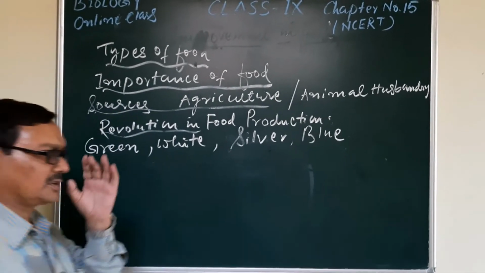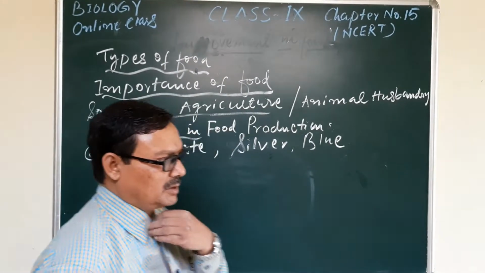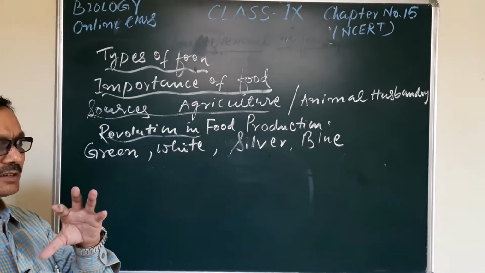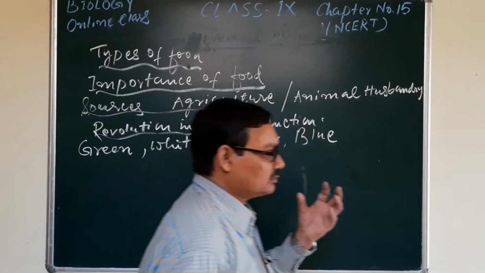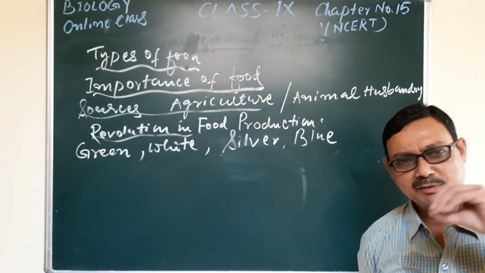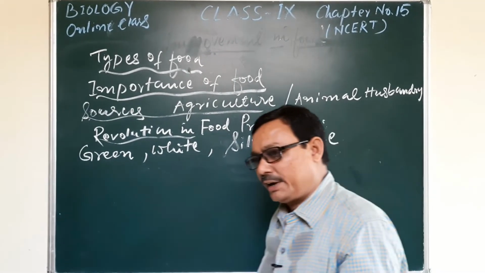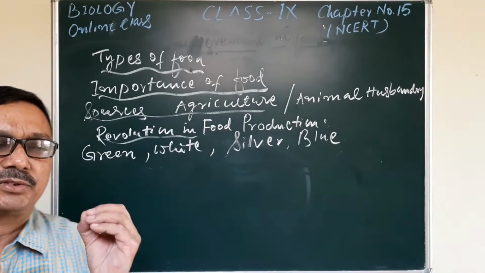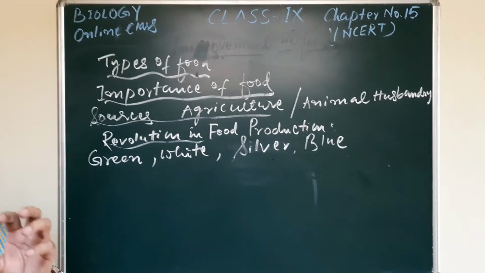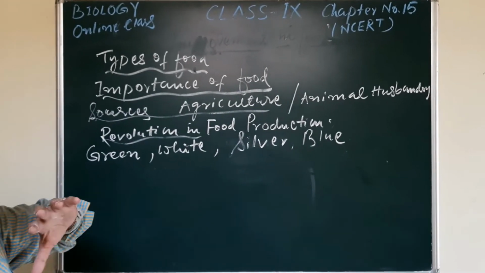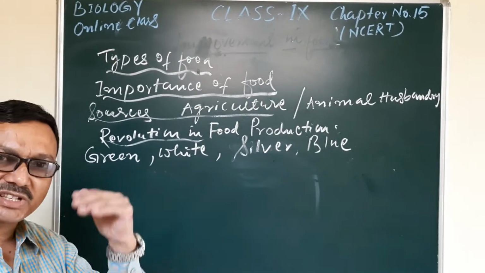You well know, students, you may be familiar with some important things regarding food. What is food? Food is a nutrient which can provide us energy, and which can give us the raw materials, the body-building materials, for growth, development, and repair of the wear and tear of tissues and cells.